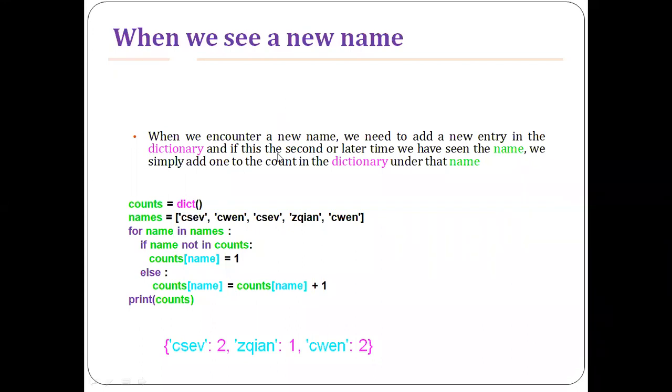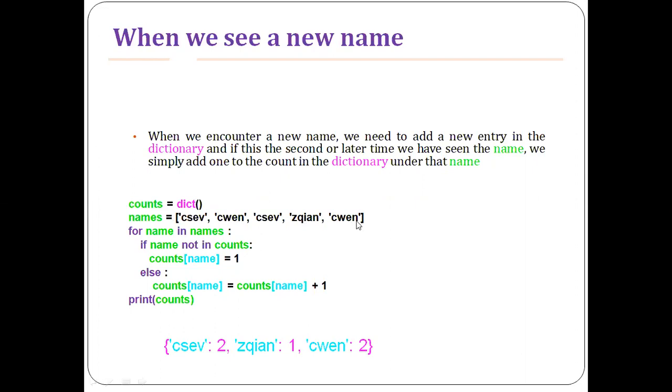But if the name is already present in the dictionary and it appears for the second time, then what you do is simply add one to the existing dictionary name or the dictionary tag, and you increment the value, right? That is exactly what you do here. Counts is equal to dictionary. We are creating a new dictionary, names is equal to all these things: CSEV, CWEN, CSEV, ZQIN, and CWEN.